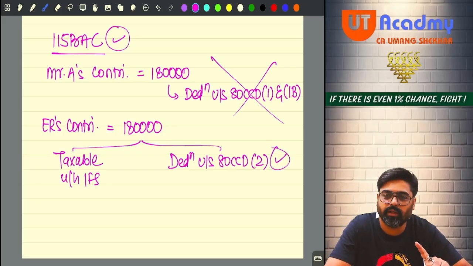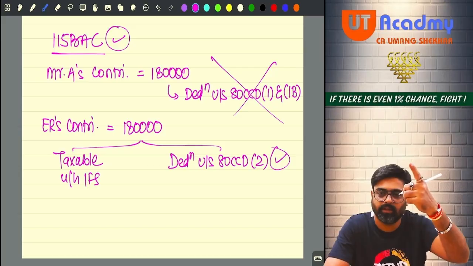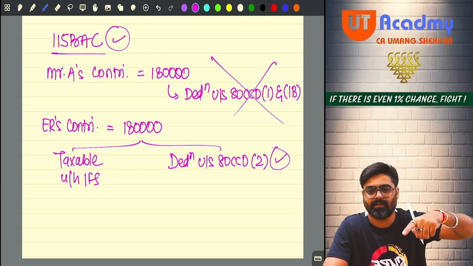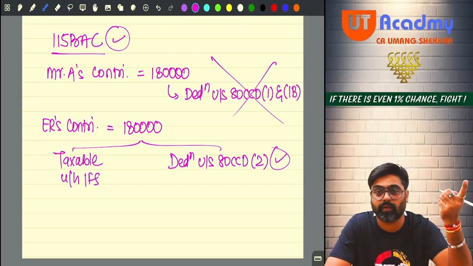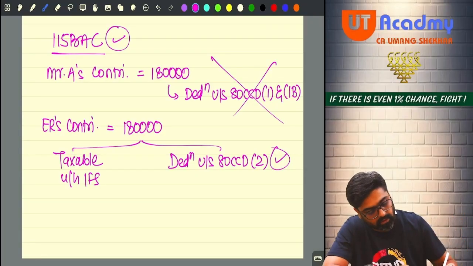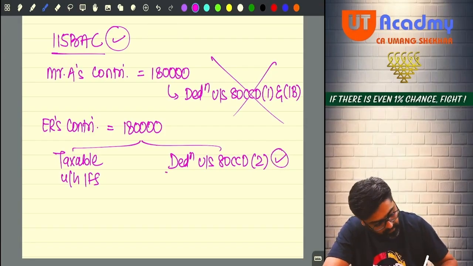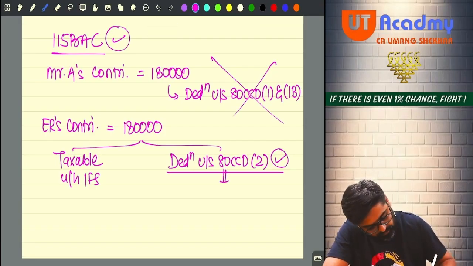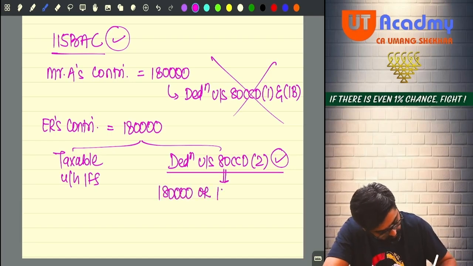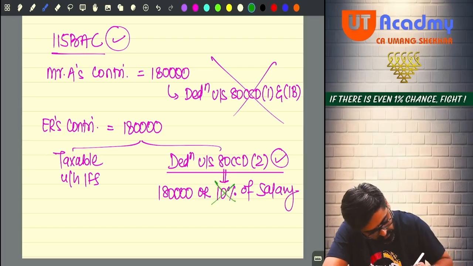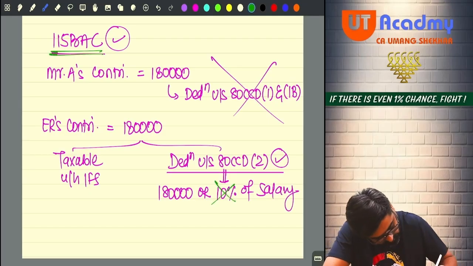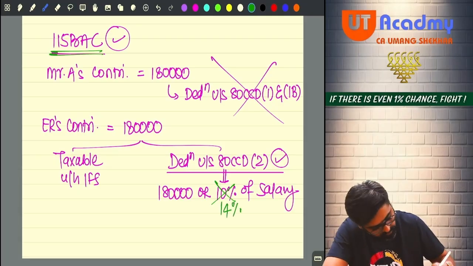So if you follow 115BAC, still you are going to get this deduction. And now you are going to get a higher limit. Instead of 10%, now you are going to get a 14% limit. Yes or no? So what will happen here? CCD(2), either the 1,80,000 or 10% of salary. The answer is no. Since you are following 115BAC, now this 10% will become 14%.